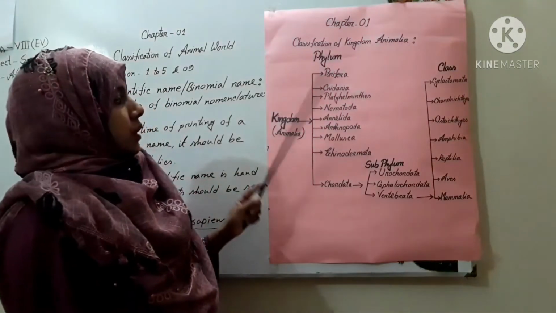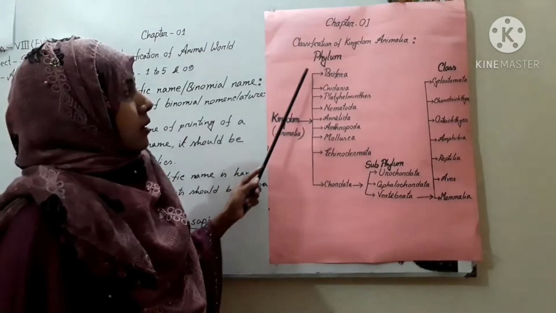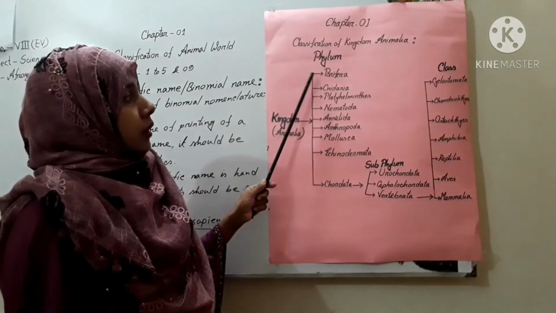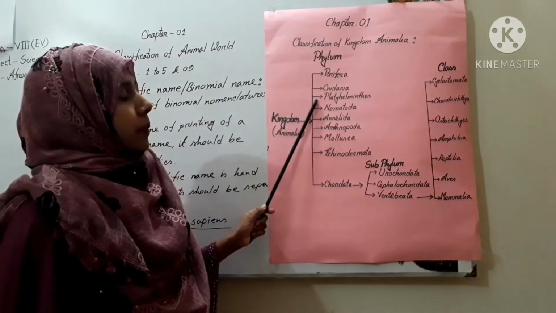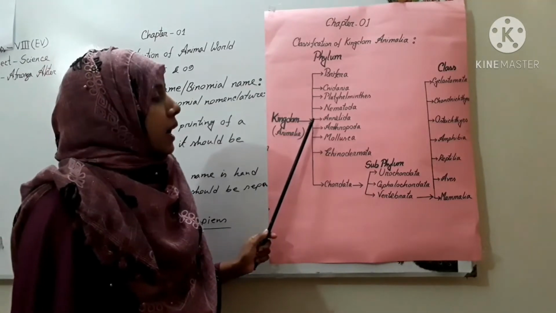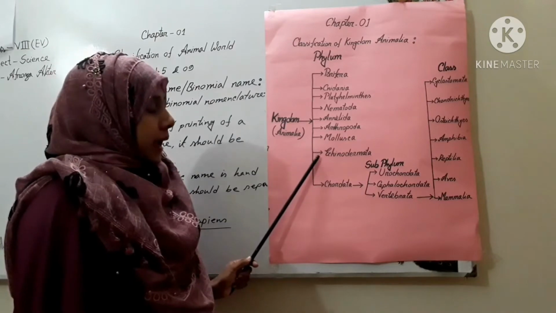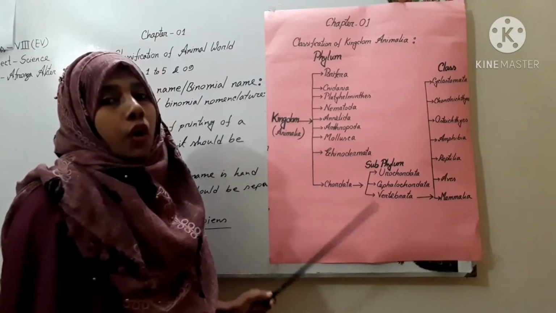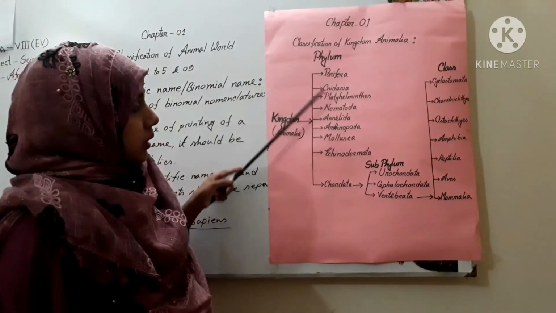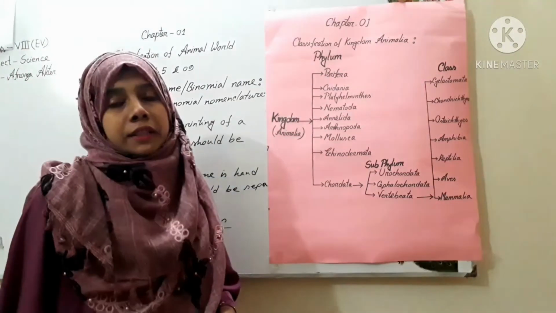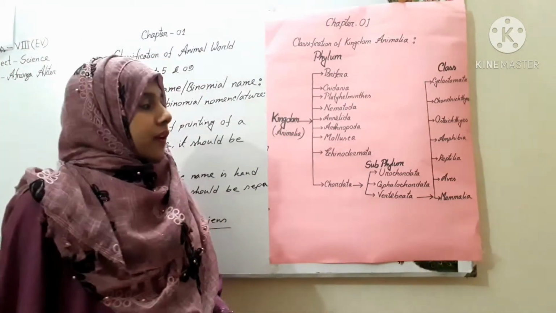Kingdom Animalia has mainly 9 phylum. They are Porifera, Cnidaria, Platyhelminthes, Nematoda, Annelida, Arthropoda, Mollusca, Echinodermata and Chordata. Among them, the first 8 phylum are invertebrate.